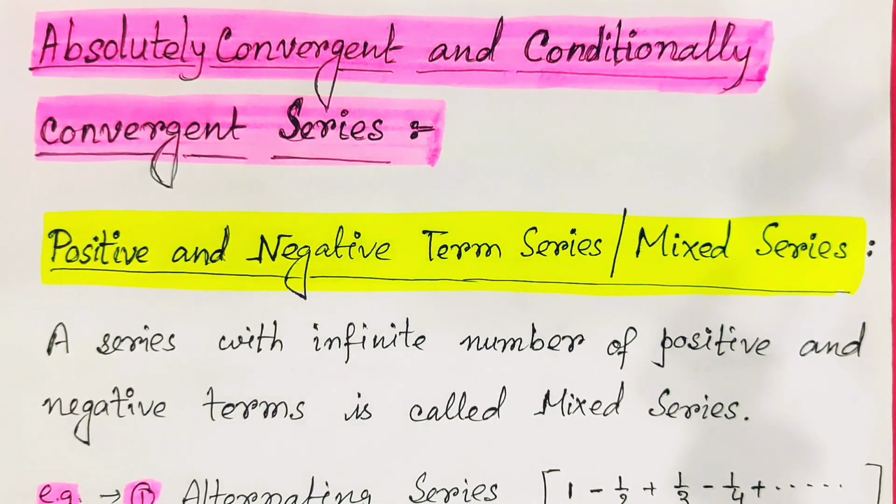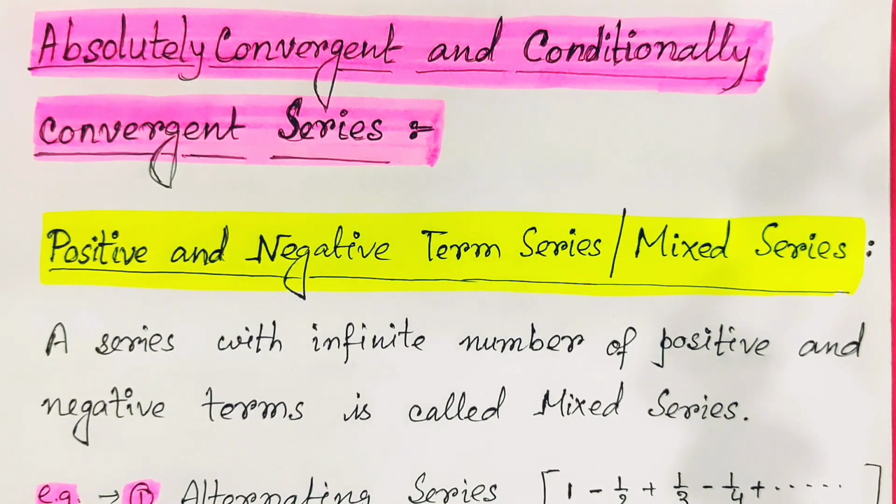In this video, we come to know about absolutely convergent and conditionally convergent series. But before starting absolute and conditional convergence, we should know what the mixed series, or positive and negative term series, is. I hope you can get the idea that it is a mixture of positive and negative terms. If in a series there are an infinite number of positive as well as an infinite number of negative terms, then the series is called a mixed series.